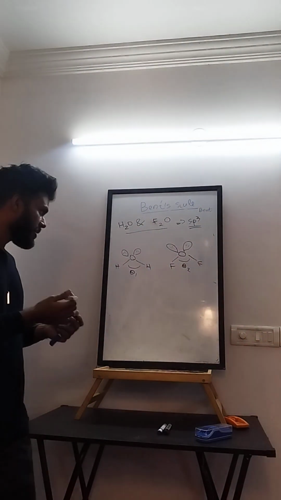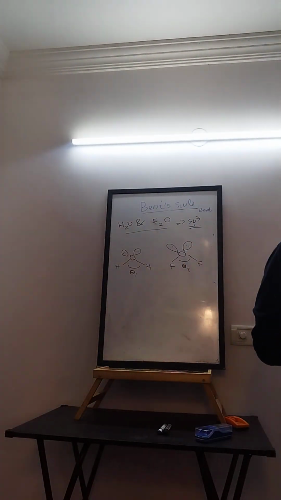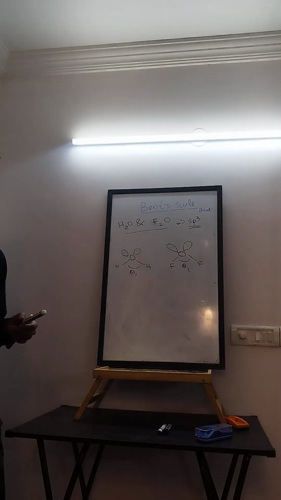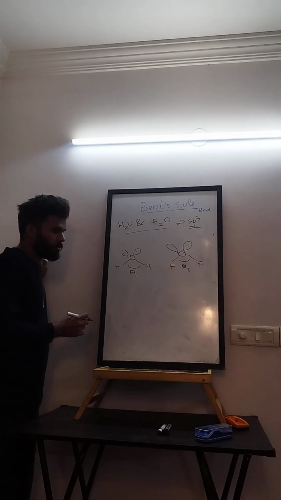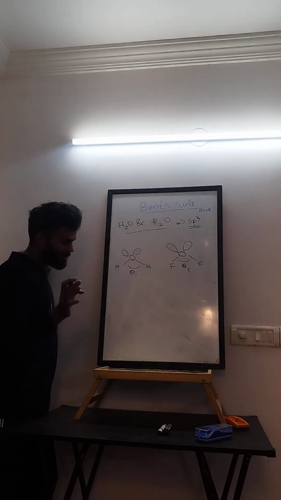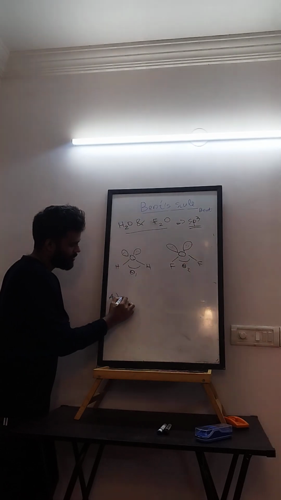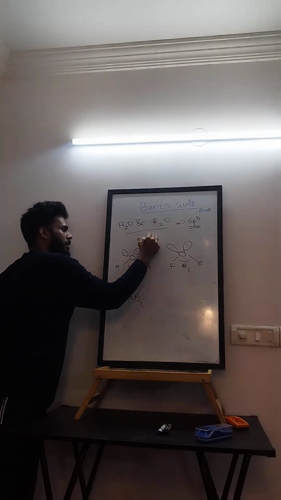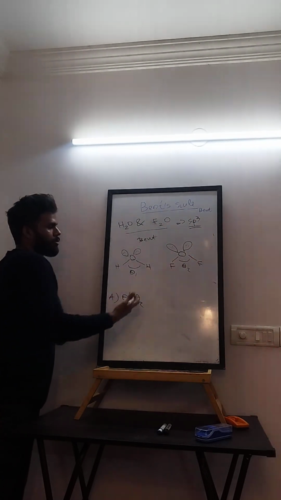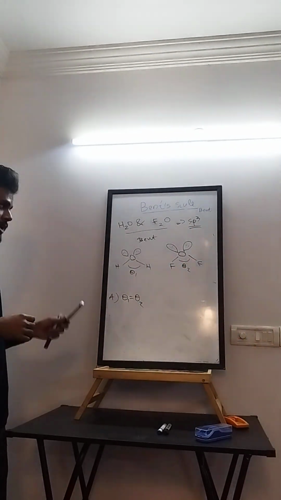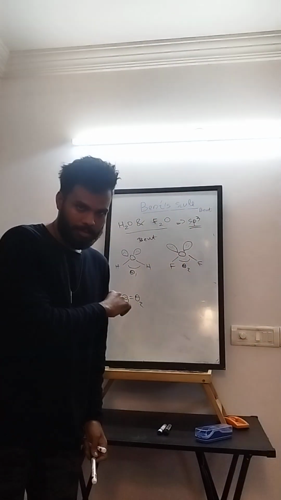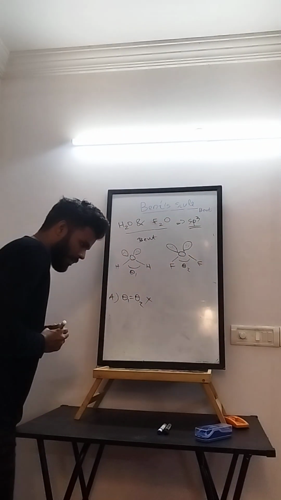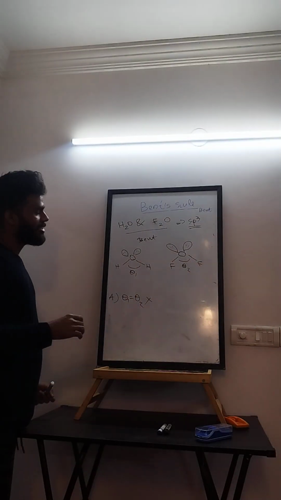This is not a question that I invented. There is a previous year question from IIT 1998 or 1999. I don't exactly remember. So let's see how to do this question, right? A lot of students, there was an option, one option was theta1 equal to theta2. So a lot of people thought, see, same shape, both are bent, right? They thought, okay, there are lone pairs, there are bond pairs, so they should have the same bond angle. But that is not the case. Theta1 is not equal to theta2.